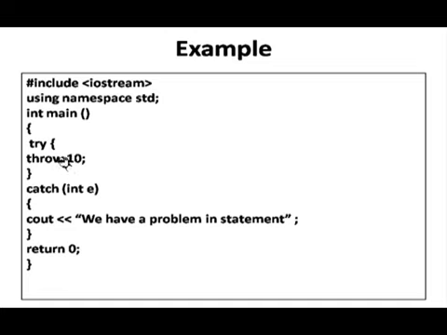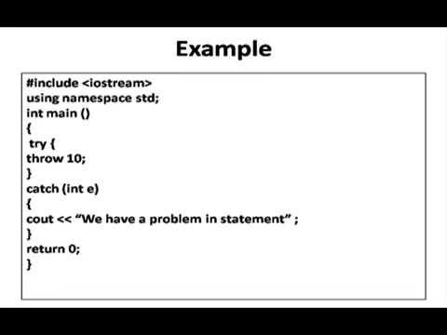Here I have thrown 10 without any condition checking, and this 10 is an integer type value, so int e is an integer. This will match with this catch statement, and then e is used for handling the error inside the catch block. We have a problem in the statement, you can print e also here, and then return 0 as our main is integer type.